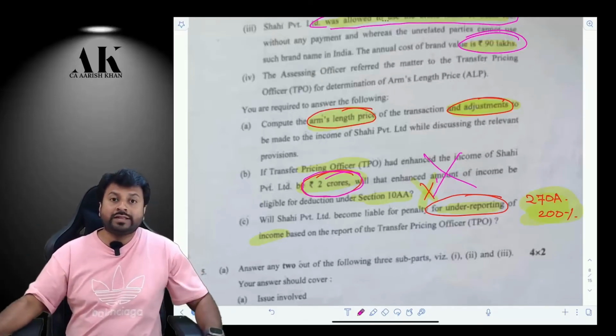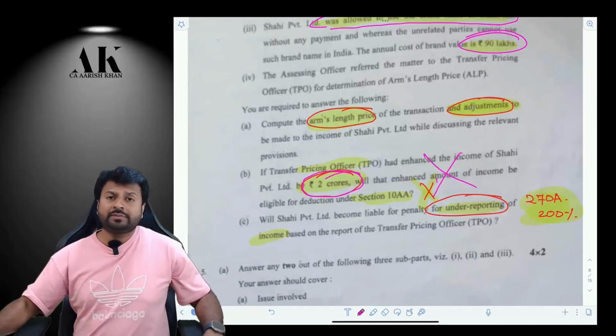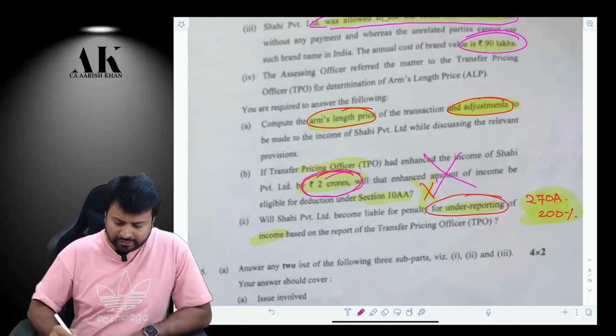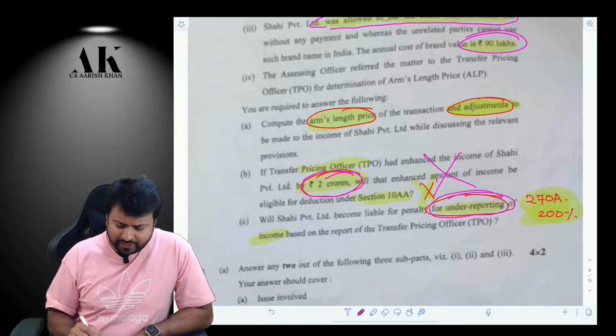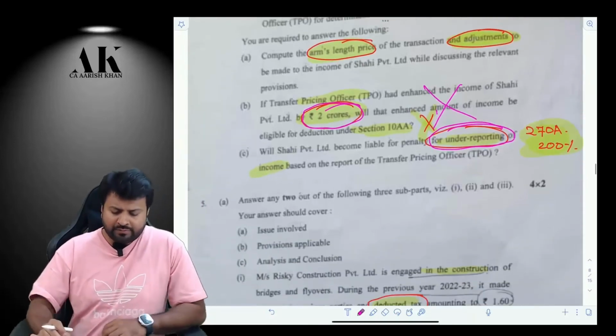That is not allowed. On that increased income, it is not allowed to claim Chapter 6A and 10AA. Not allowed. Okay. And the last one: will Shahi Private Limited be liable for penalty for under-reporting? Yes. They will be liable for penalty for under-reporting of income.